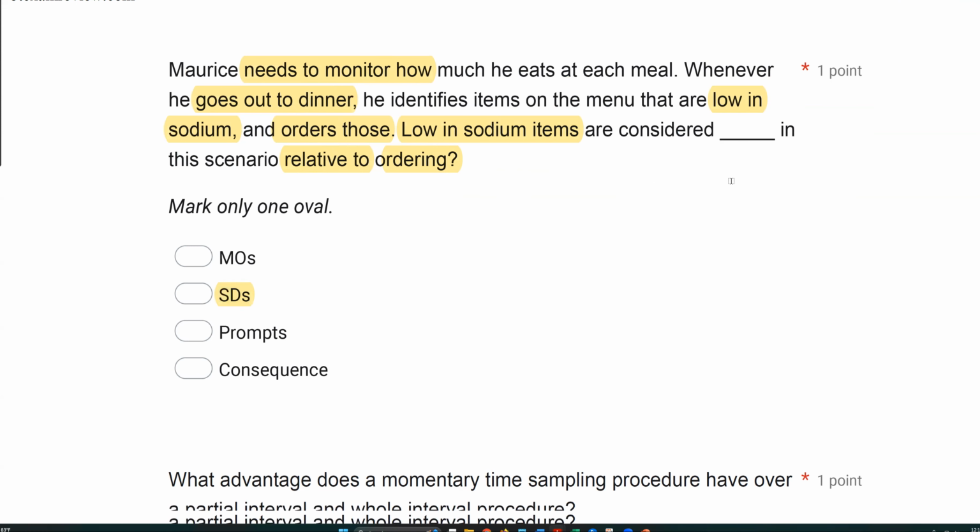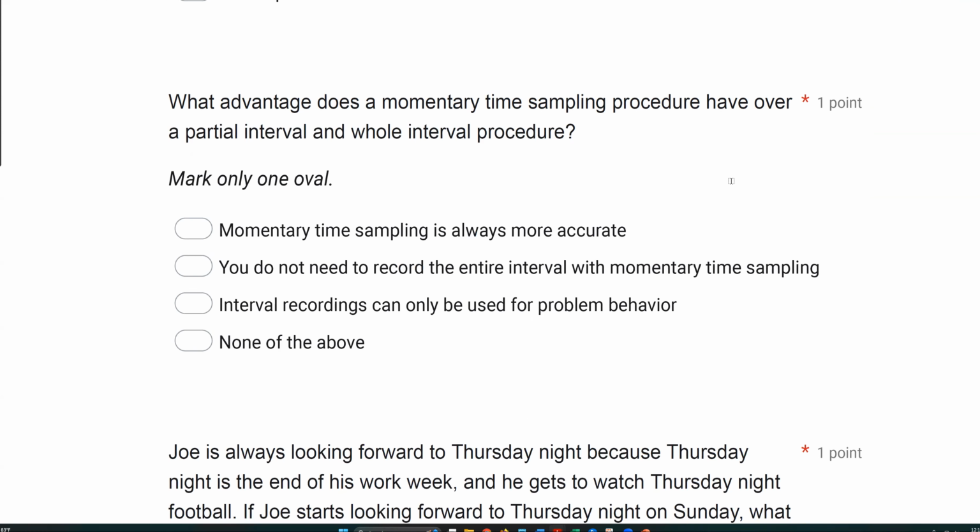What advantage does a momentary time sampling procedure have over a partial interval and whole interval procedure? So let's think about this. What advantage does a momentary time sampling procedure have over partial interval and whole interval?